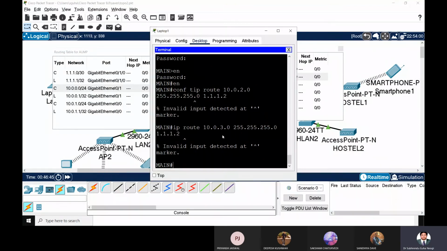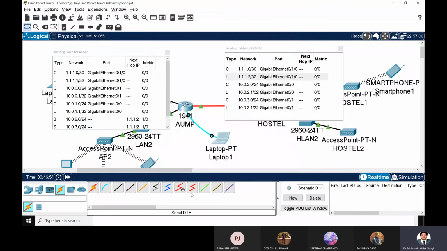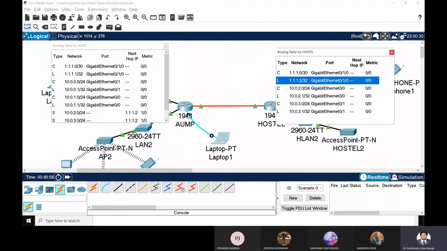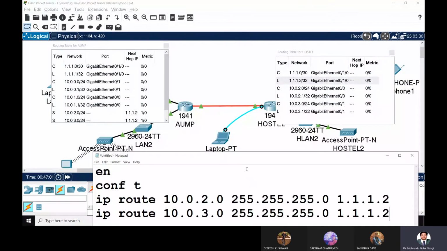Here I have to go and type it in the laptop, and this is the configuration which I need to do here in that left router, and again I have to go and configure it in the right router. What I have to configure? The missing part is here.